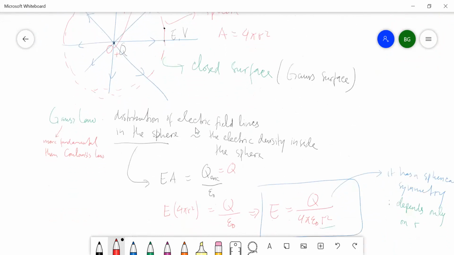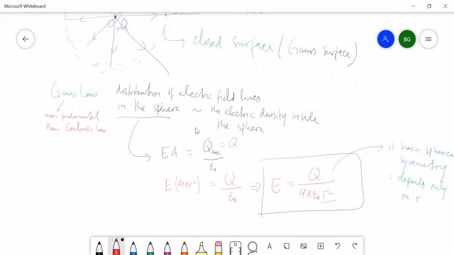So the distribution of the electric field lines in the sphere is equal to the distribution of electric field on the spherical surface, the number of electric field lines on the surface. Okay, this statement is equivalent.